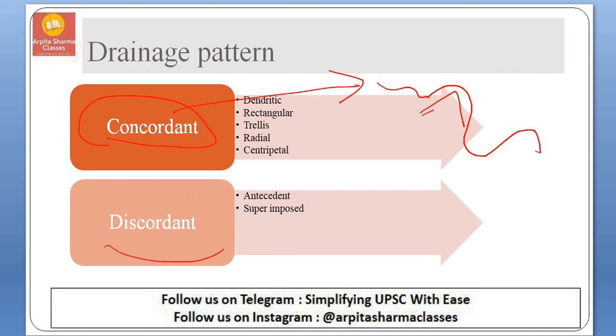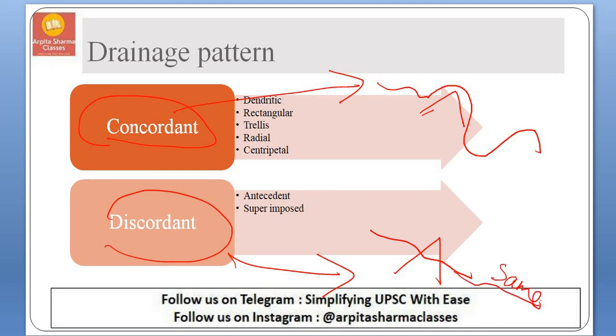But in discordant, even though the geological structure or topography exists, the river follows the same path, which means it will cut down, make a gorge out of it, and flow in the same direction. This is the difference between concordant and discordant.